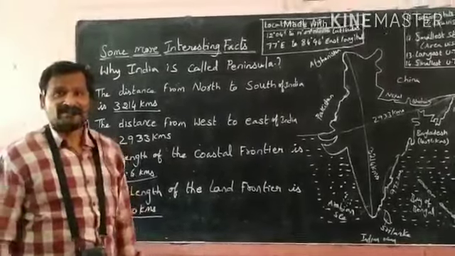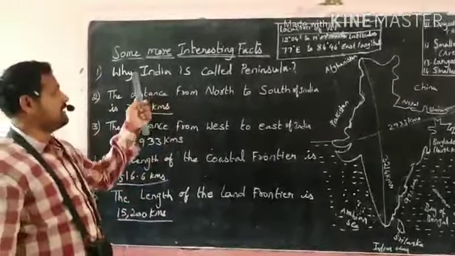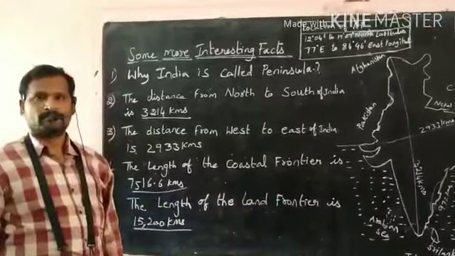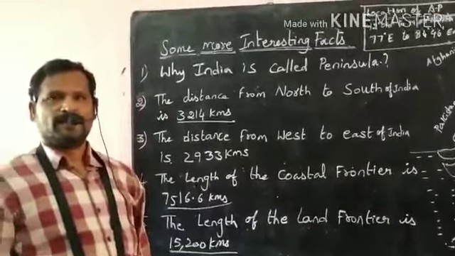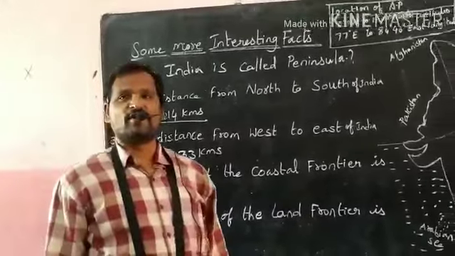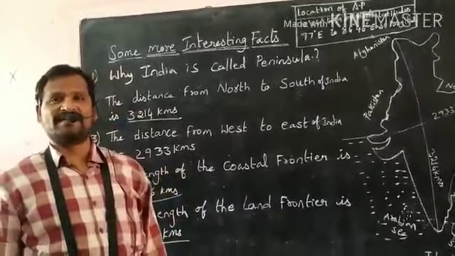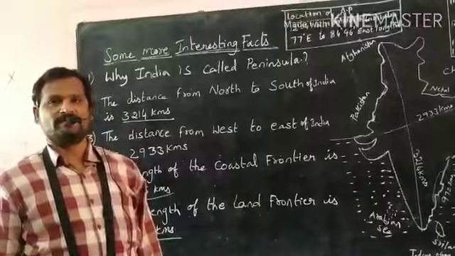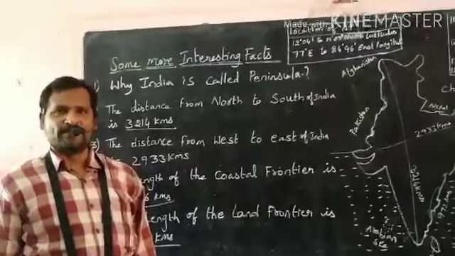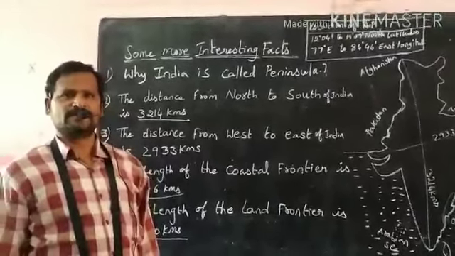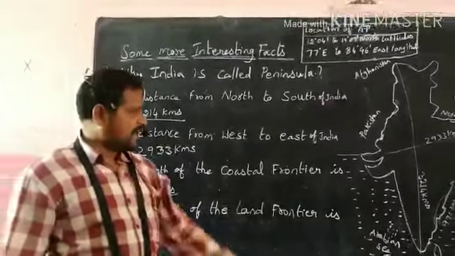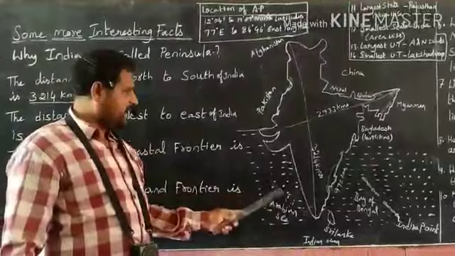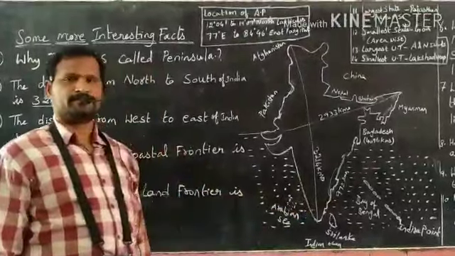Let us learn some more interesting facts about India. You should know what is meant by peninsula. A piece of land surrounded by water on three sides is called a peninsula. Do you think India is a peninsula? Yes, India is a peninsula because India is surrounded by water on three sides.